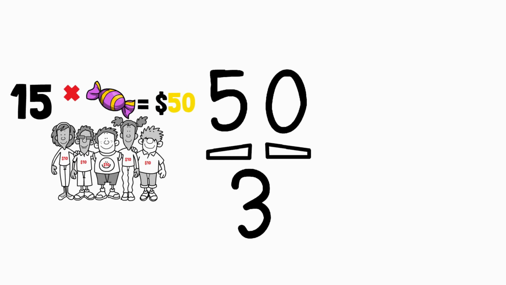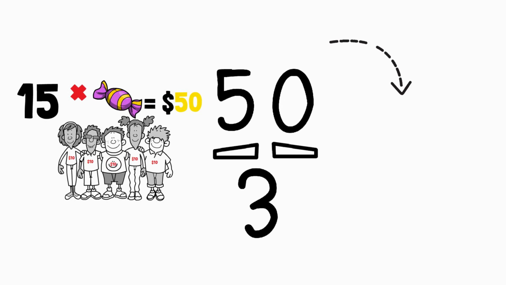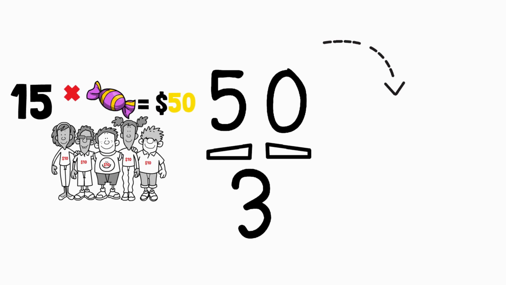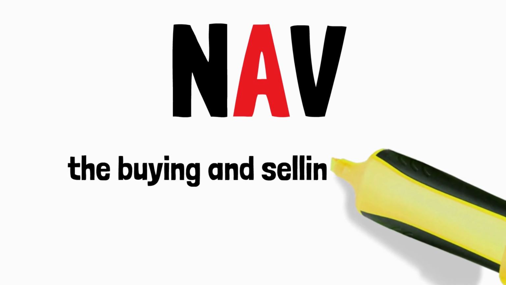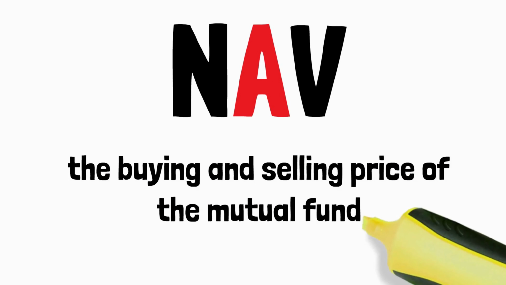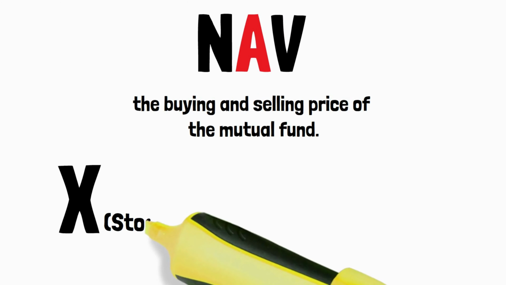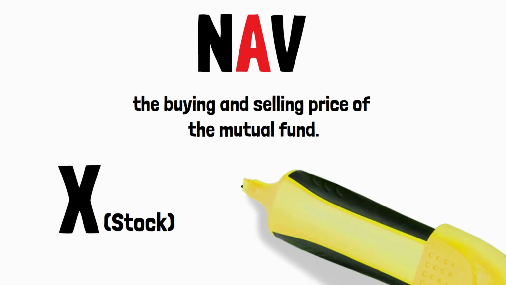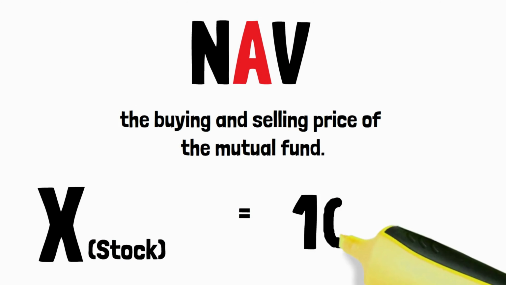The value of the units can be calculated by multiplying the value of one unit by the number of units one is holding. Number 3. What is the net asset value, or NAV? It is the buying and selling price of the mutual fund. In the case of stocks, let's suppose the cost of one unit of any stock is $100, which means it will be bought or sold at this value of one unit.